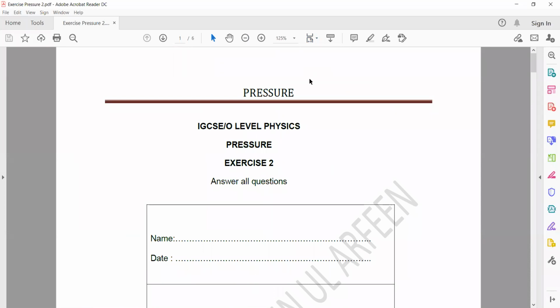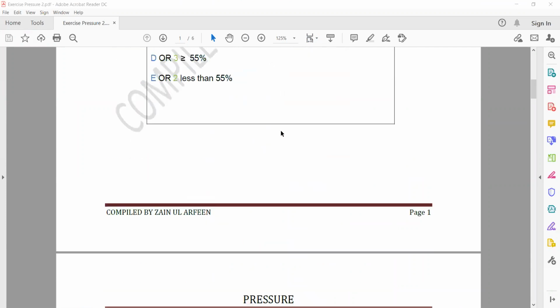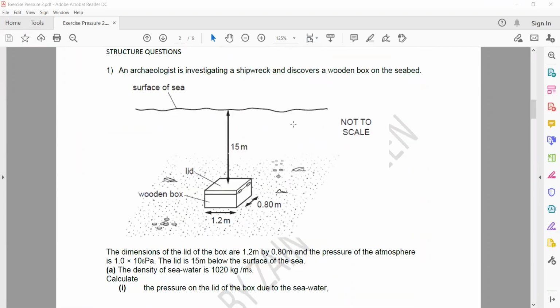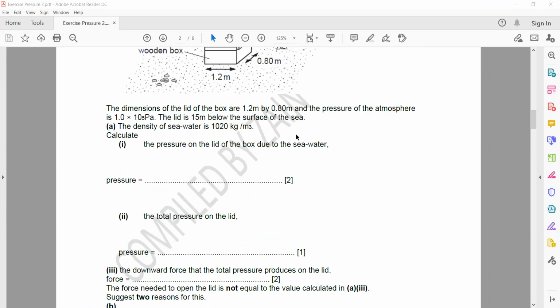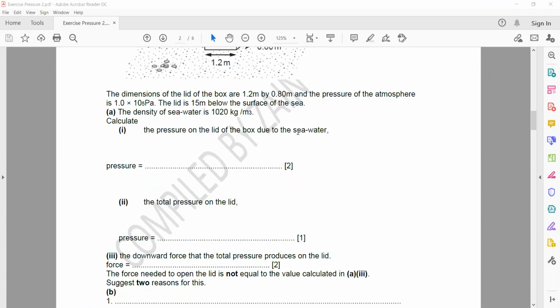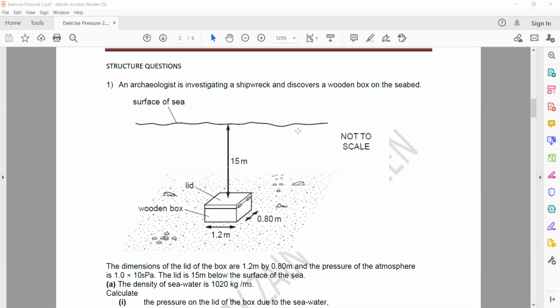Sir, in exercise question number 1, B. Sir, it is mentioned in the mark scheme the friction of the hinge. I just want to know how it acts. Okay.